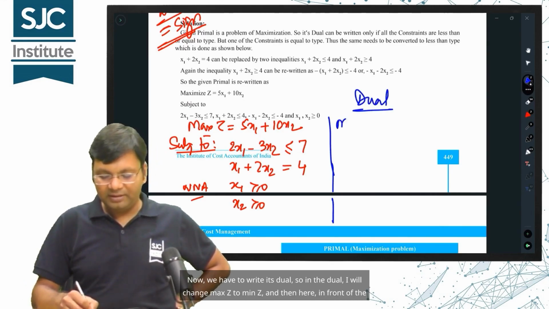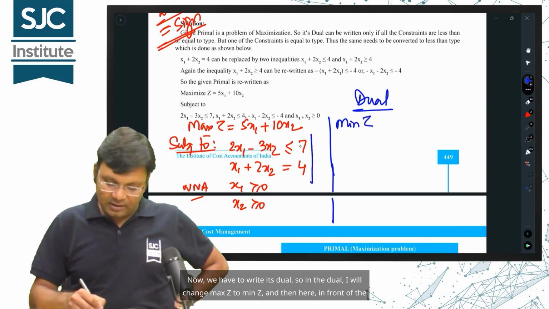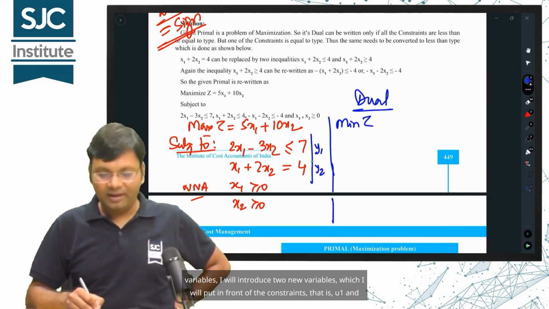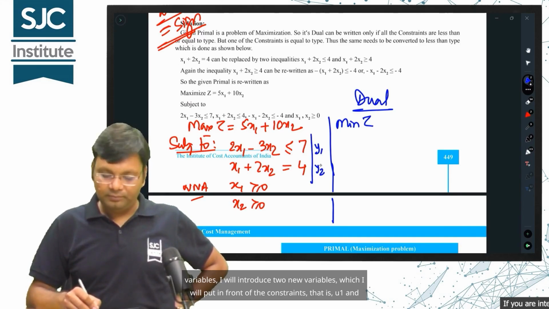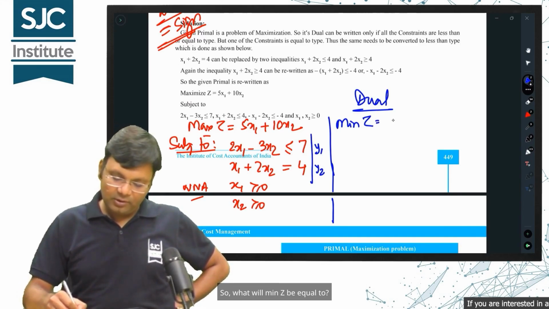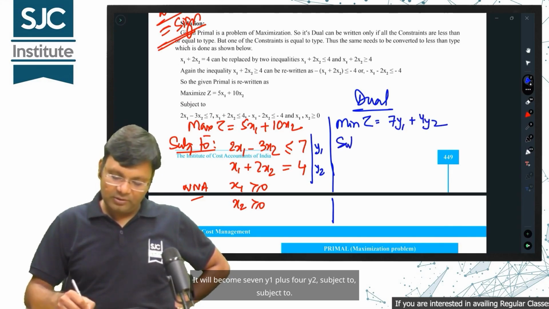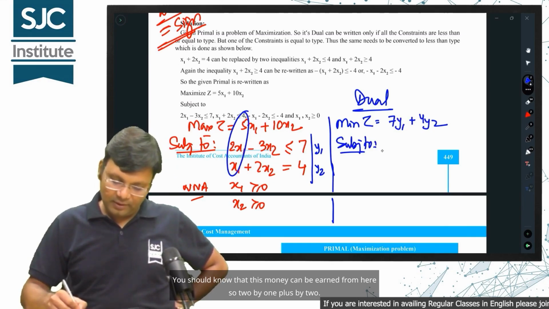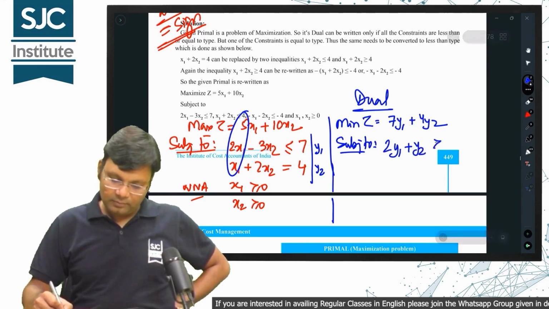Now, we have to write its dual, so in the dual, I will change max z to min z, and then in front of the constraints, I will introduce two new variables, that is, y1 and y2. So, what will min z be equal to? It will become 7y1 plus 4y2, subject to the constraints.